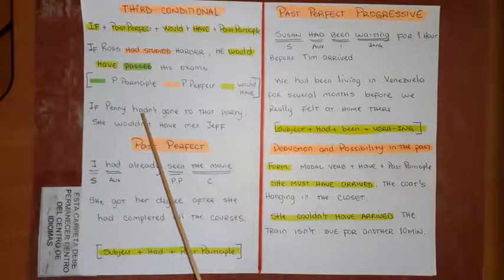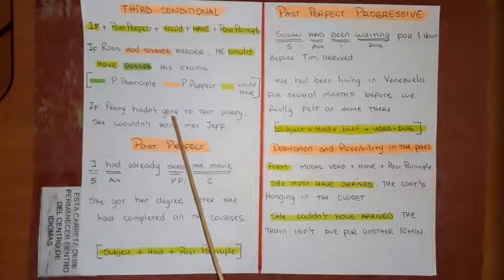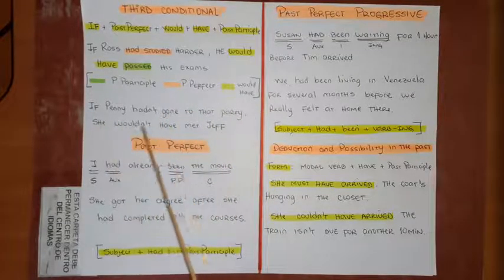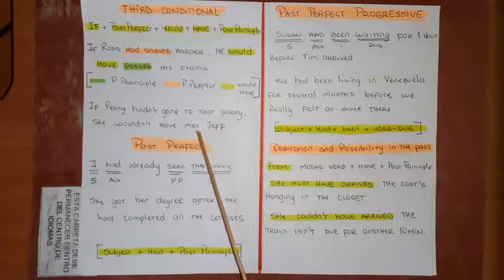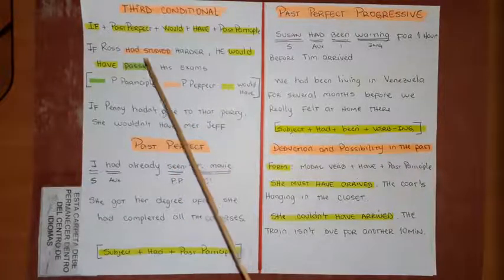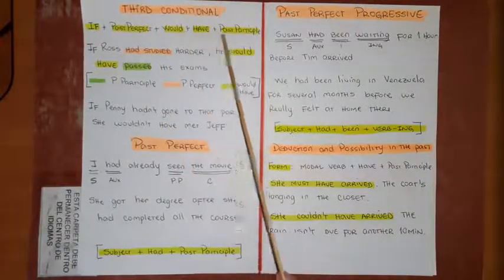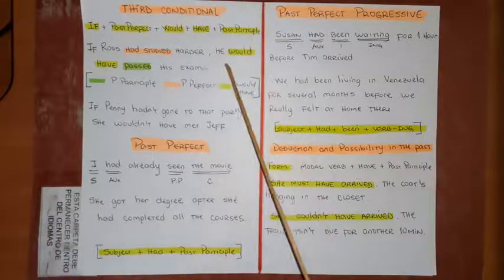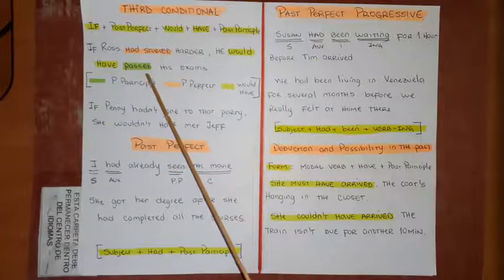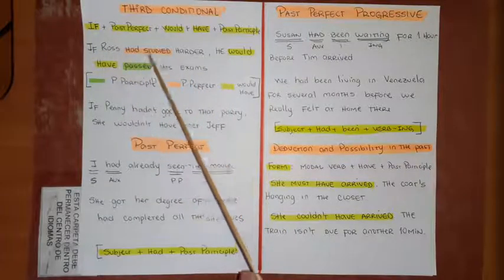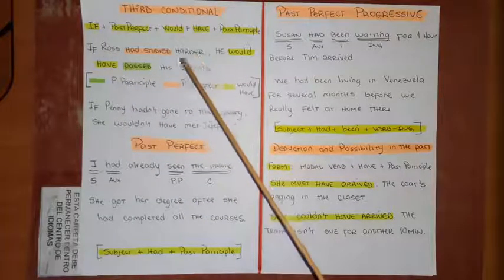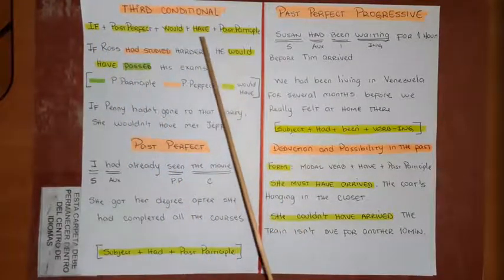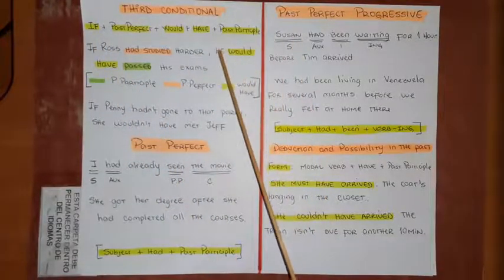Si Penny no hubiese ido, pasado participio, ido a esa fiesta, ella no habría, negativo, no habría conocido a Jeff. Okay? As you can see, past perfect, would have, and past participle. Obviously, you can switch positions. I can say, he would have passed his exams if Ross had studied harder. Okay? You can play with that. But obviously, if you have if in the second part, I mean after the first sentence, you don't have to use a